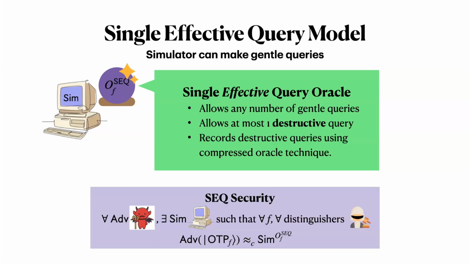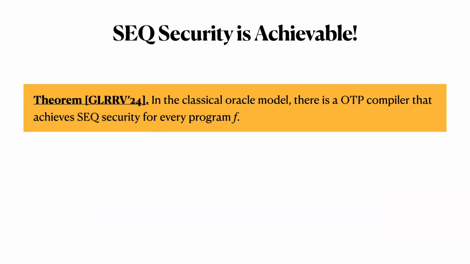Finally, our notion of security is called SEQ security, and it looks like the standard simulation-based notion of security that we defined earlier. The key distinction is that the ideal world simulator gets access to the SEQ oracle. Okay, so we have our new notion of security. Is it any good? We think so for the following reasons.